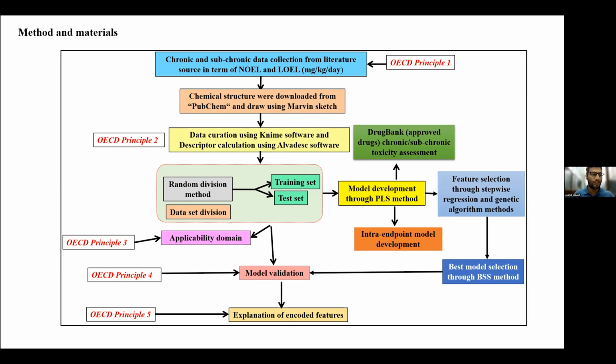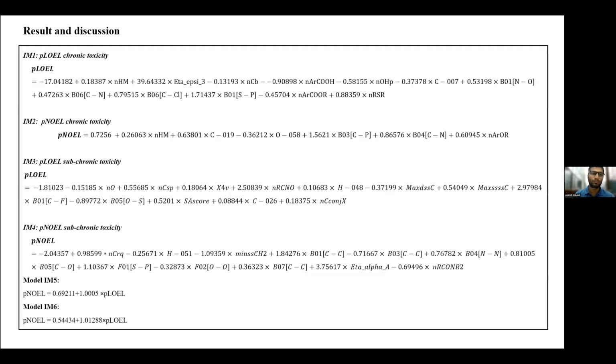There are five OECD principles that we followed: first, a defined endpoint; second, an unambiguous algorithm; third, domain of applicability checking; fourth, appropriate measures of fitness; and fifth, mechanistic interpretation if available. From this, we developed six models, IM1 to IM6.